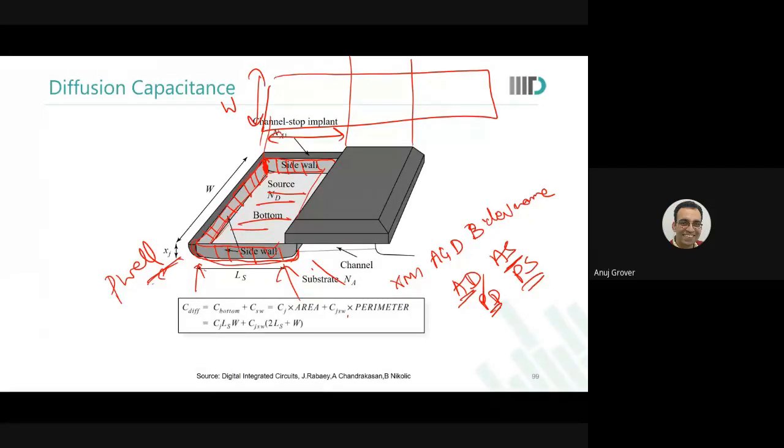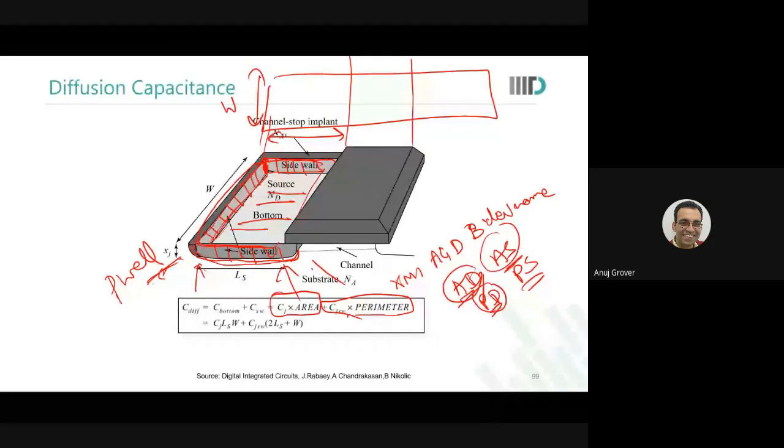So these 4 parameters are used to estimate, this AD represents the area of the drain. This area of the drain would be used to estimate the drain component, or the bottom plate component, of your drain capacitance. AS is that for the source. PD represents the perimeter of the drain, so this would be used to calculate the junction sidewall capacitance of the drain region. Similarly, PS is for the junction sidewall capacitance for the substrate for the source region.